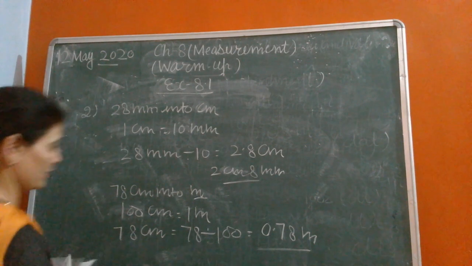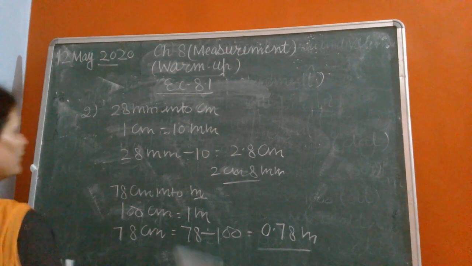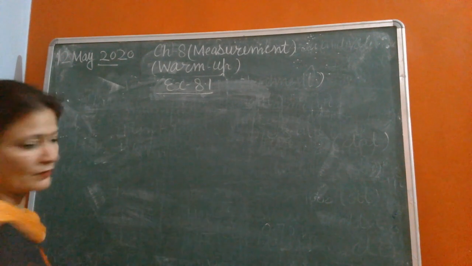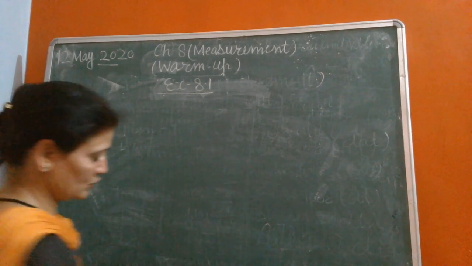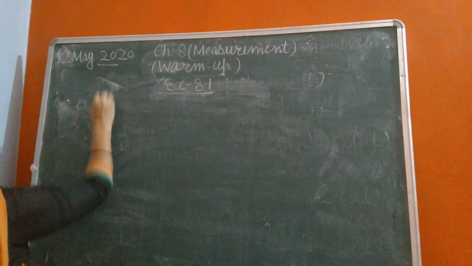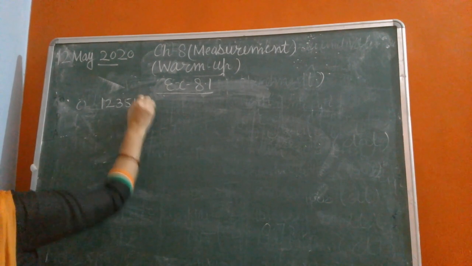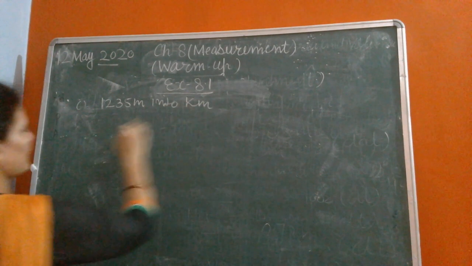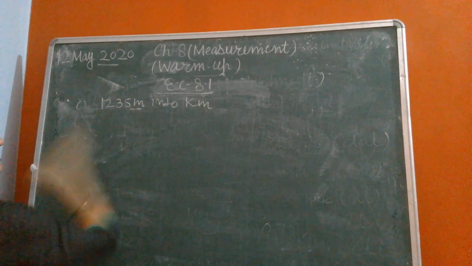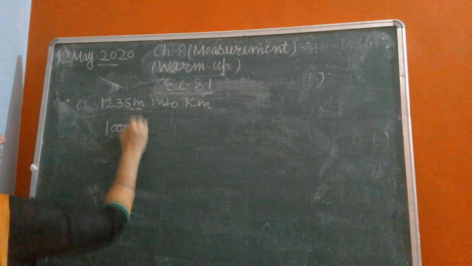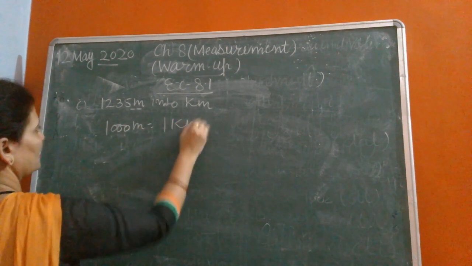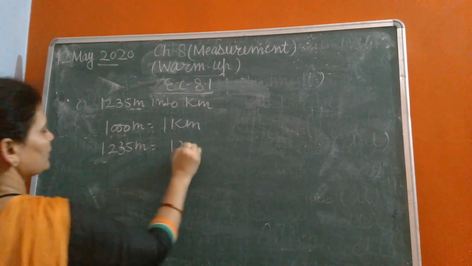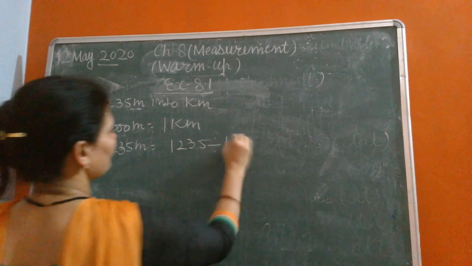Next is 1235 meter into kilometer. Because meter is a smaller unit than kilometer, and 1000 meter equals 1 kilometer, 1235 meter equals 1235 divided by 1000.